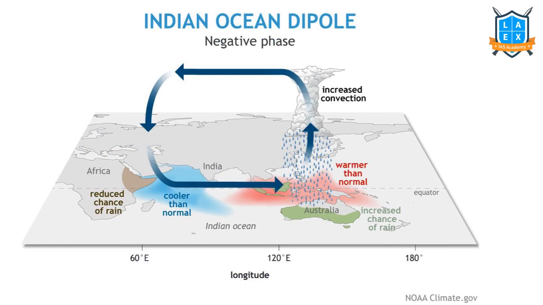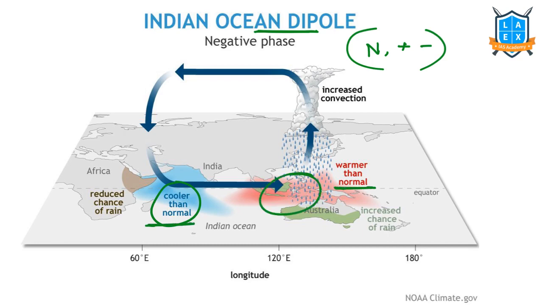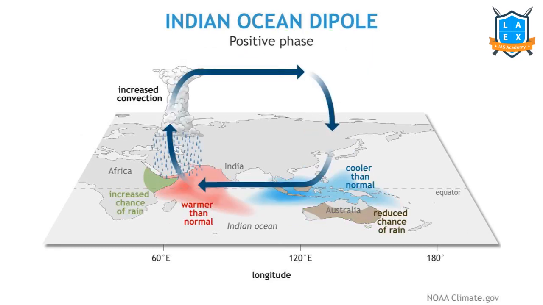Then, let us understand what this Indian Ocean dipole is. The Indian Ocean dipole has three phases: neutral phase, negative phase, and positive phase. Three phases. See, in the negative phase, on the western side, cooler than normal temperatures are maintained, and on the eastern side, warmer than normal. When the air and water are warm, there is more rainfall. Yes or no? Here, when the air is cooler, rainfall would be less. That's called the negative phase. Then what is the positive phase in the Indian Ocean dipole? Positive phase means this side warmer than normal, this side cooler than normal.